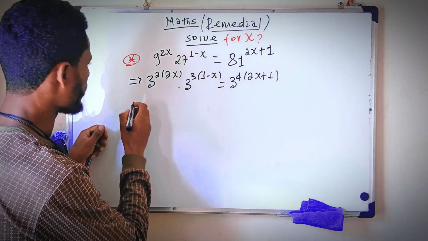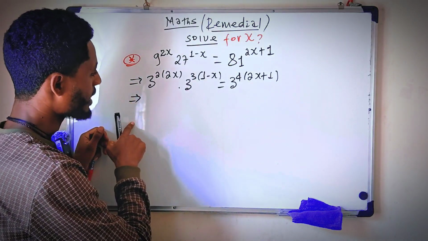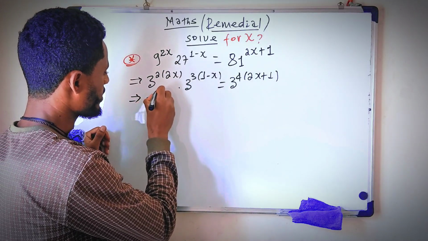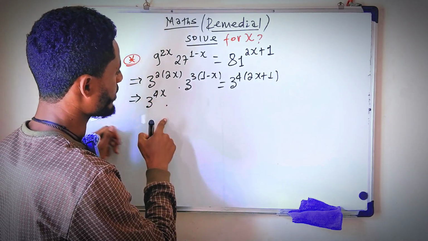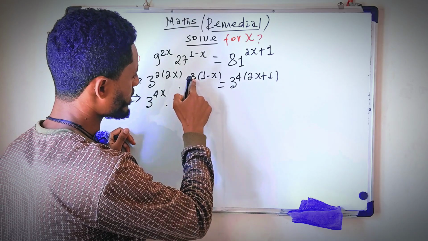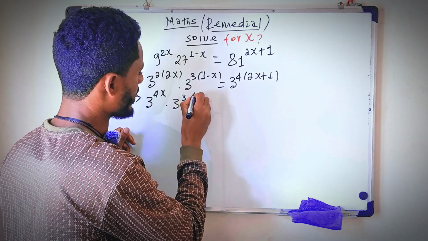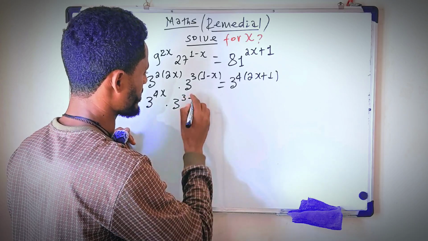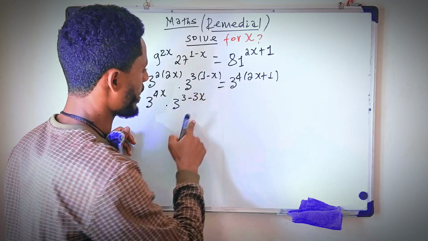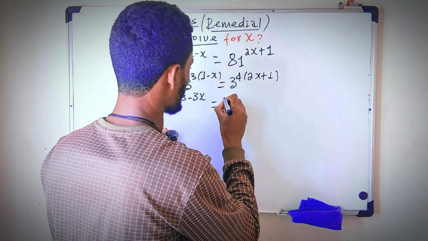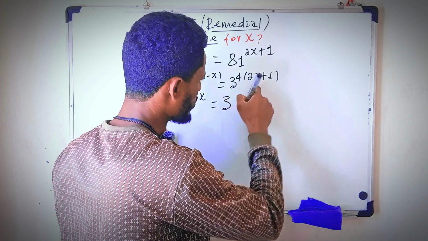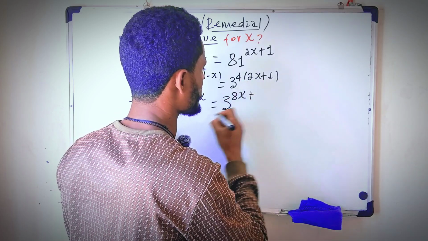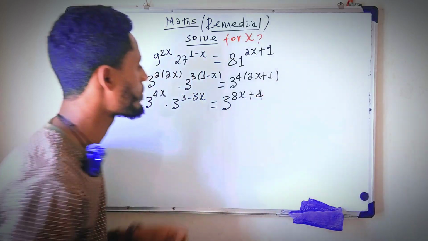Okay, now which implies that 3 the power 2 times 2x is 4x, times 3 the power 3 times 1 is 3 minus 3 times x is 3x. This one 3x not x. 3x which is equals to 3 the power 4 times 2x is 8x plus 4 times 1 is 4.